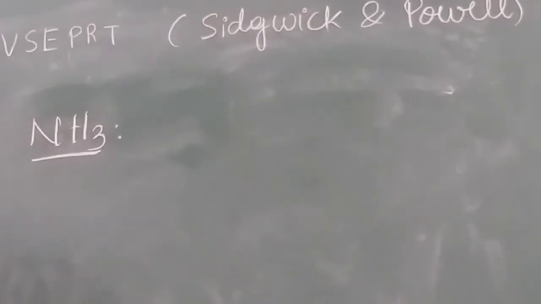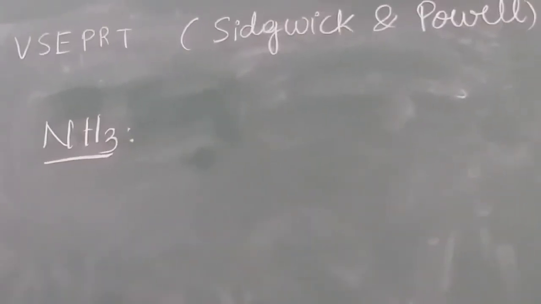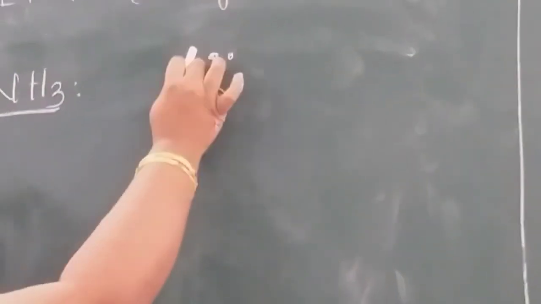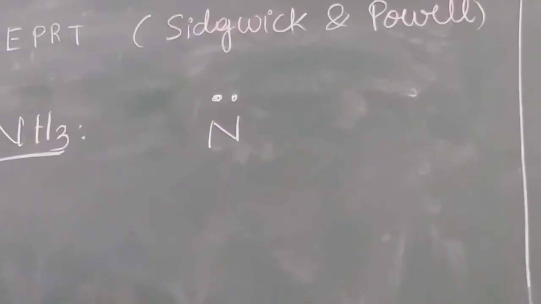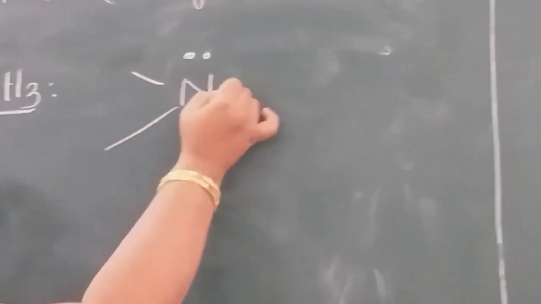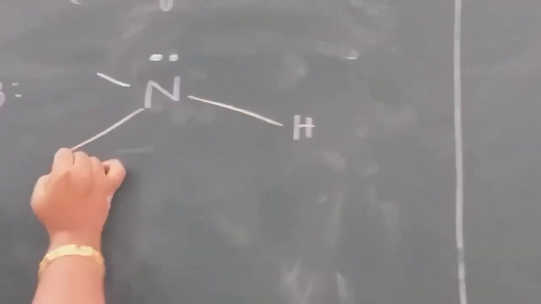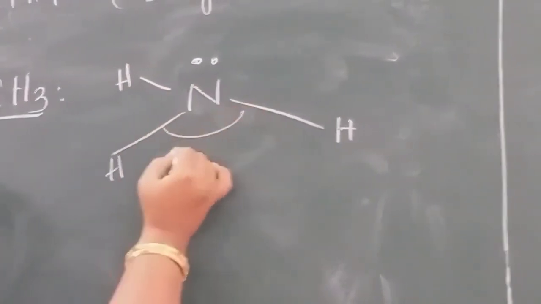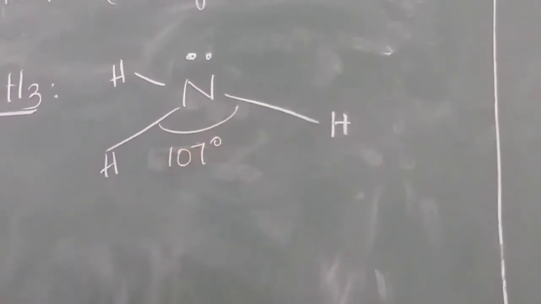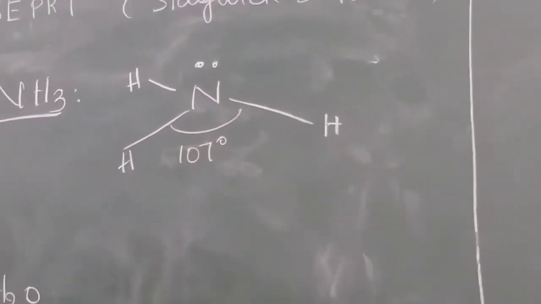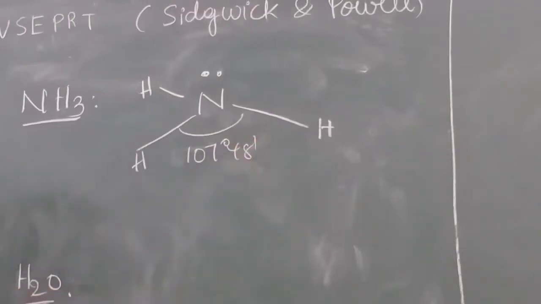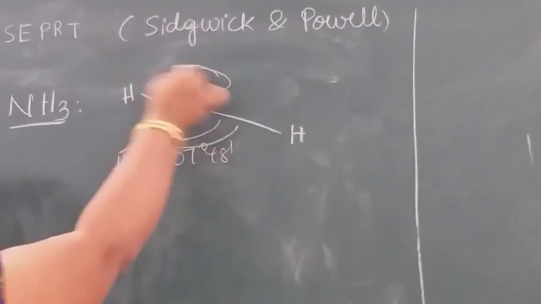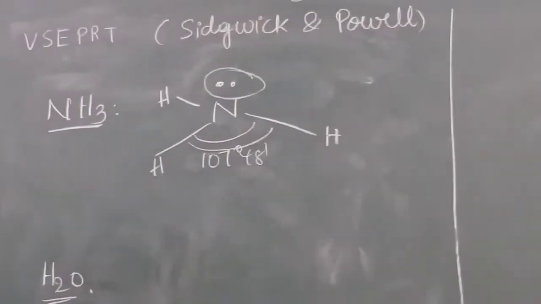Next example is ammonia. Ammonia formula NH3. If you observe the structure, ammonia will have one lone pair of electrons. Due to this lone pair, the other hydrogen atom will go far compared to the other two. So the bond angle is 107 degrees 48 minutes. So this force of repulsion is due to the presence of the lone pair of electrons.